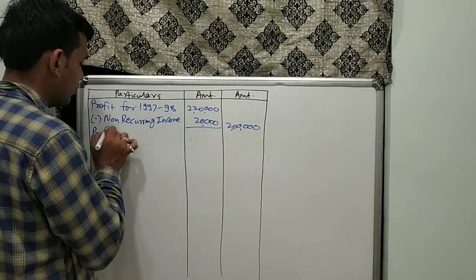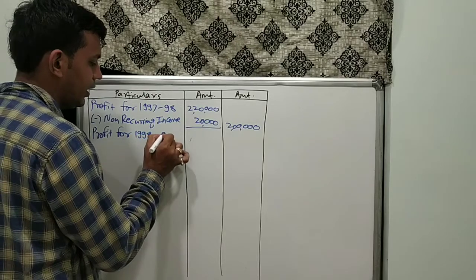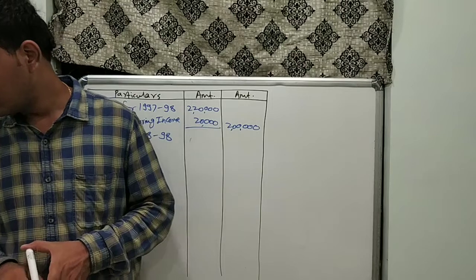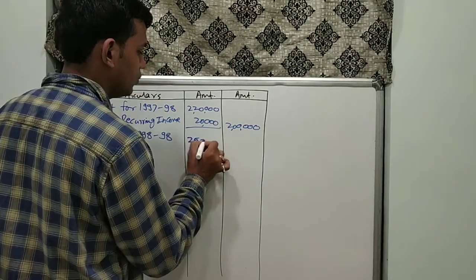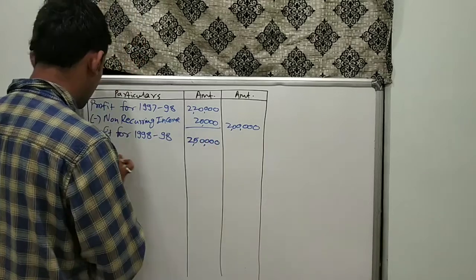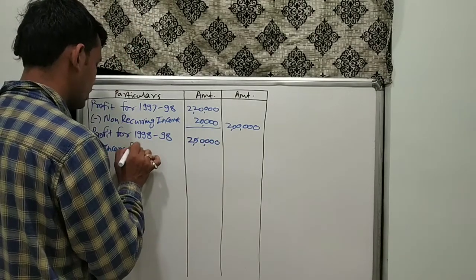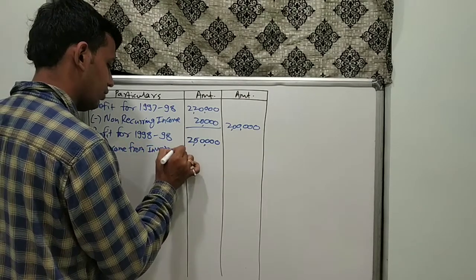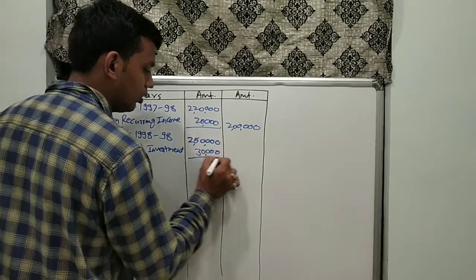Then the profit for the year 1998-99 is given in the question as rupees 2,50,000. Again there was an income from investment of rupees 30,000.